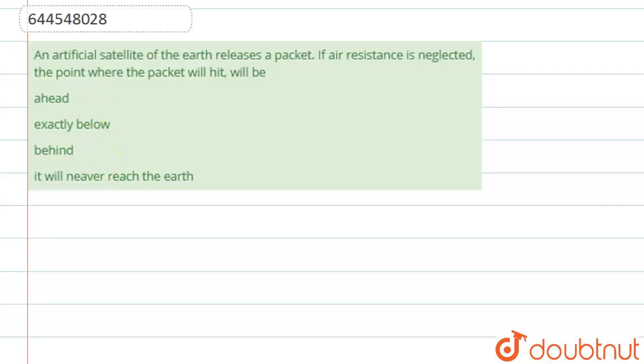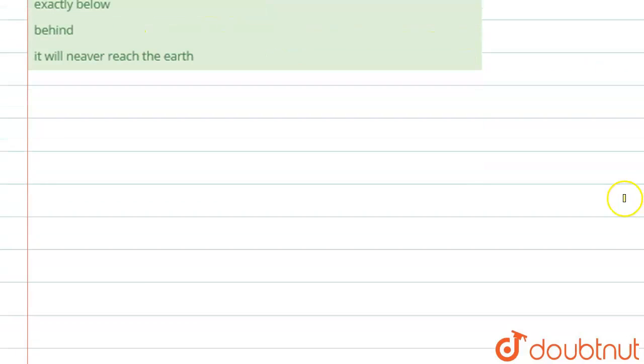Well, hello students. Now we're going to see this question. The question says that an artificial satellite of Earth releases a packet. If air resistance is neglected, then the point where the packet will hit will be. So basically there is no air resistance.